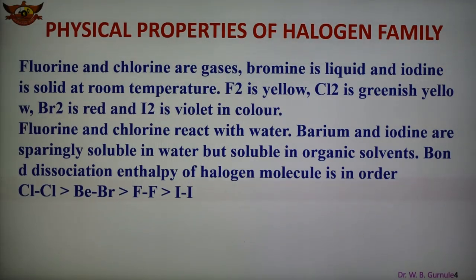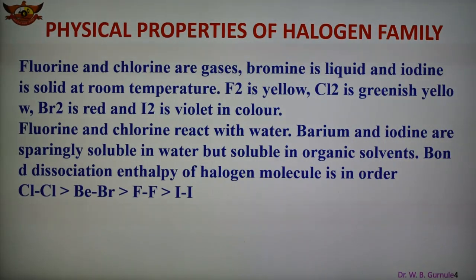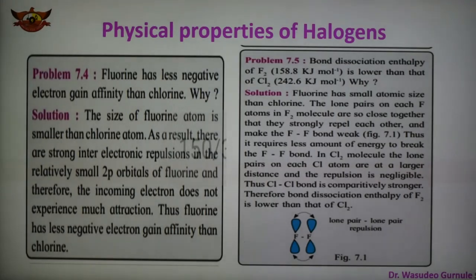Bond dissociation enthalpy of halogen molecules is in the order shown here: Cl-Cl is greater than Br-Br, which is greater than F-F, and then I-I. So these are the general physical properties of the halogen family.